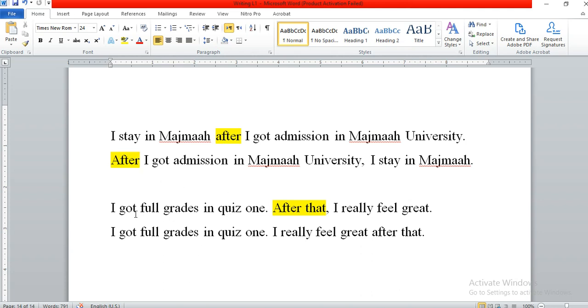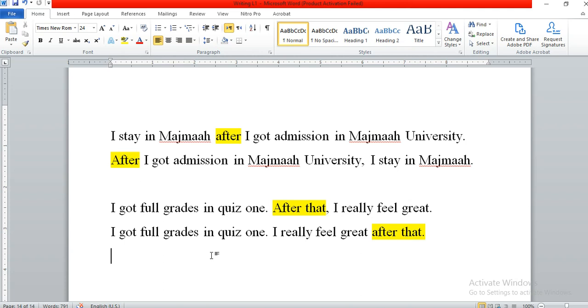And in the second sentence, I got full grade in quiz 1. After that, I really feel great. Some of the student remarks: I got full grade in quiz 1. I really feel great. So here, "after that" is used as well. If we check the function and meaning of the language, we use "after" and "after that" to connect two sentences, two events.